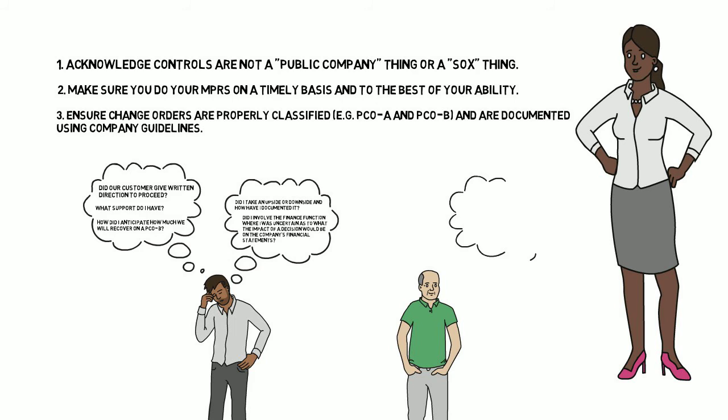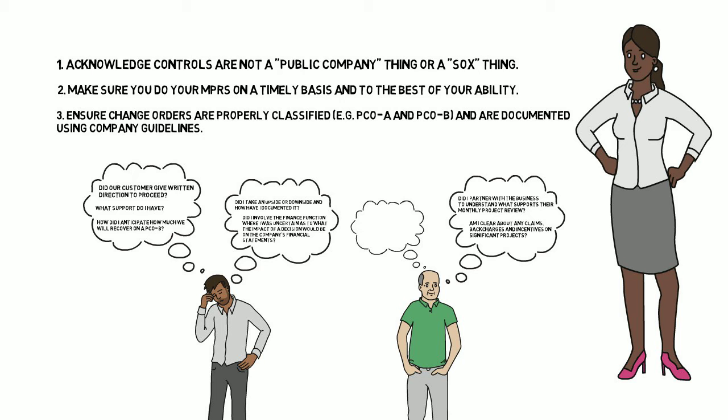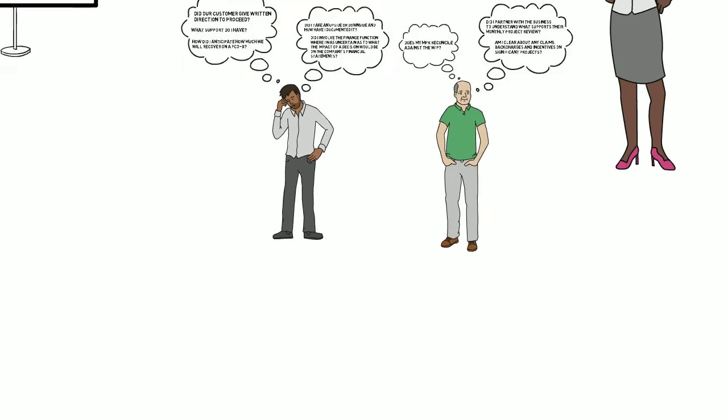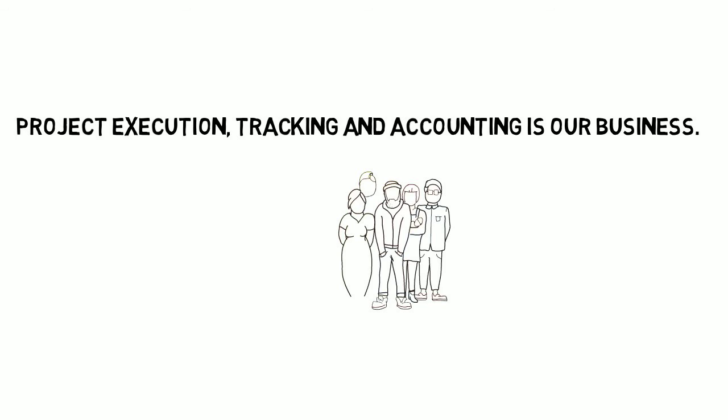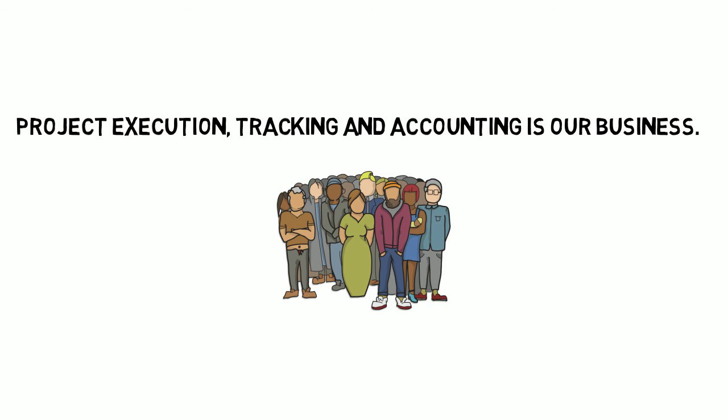If you're in finance, ask yourself, did I partner with the business to understand what supports their monthly project review? Am I clear about any claims, back charges, and incentives? Does my MPR reconcile against the WIP? Project execution, tracking, and accounting is our business. Remember, all company employees have the responsibility to ensure controls are being performed correctly as they relate to their job. Together, we can remediate material weaknesses.